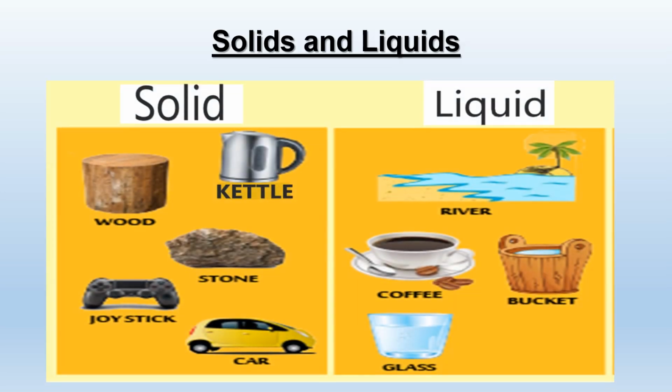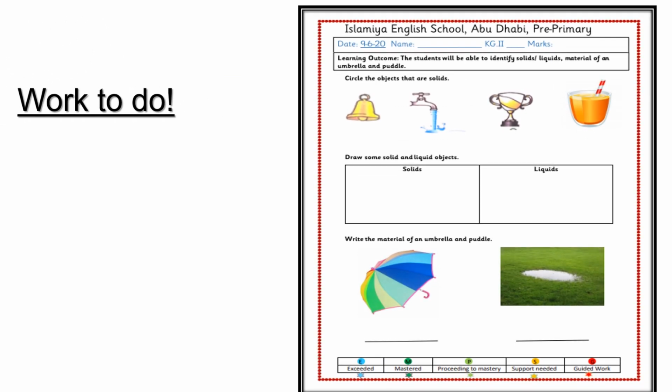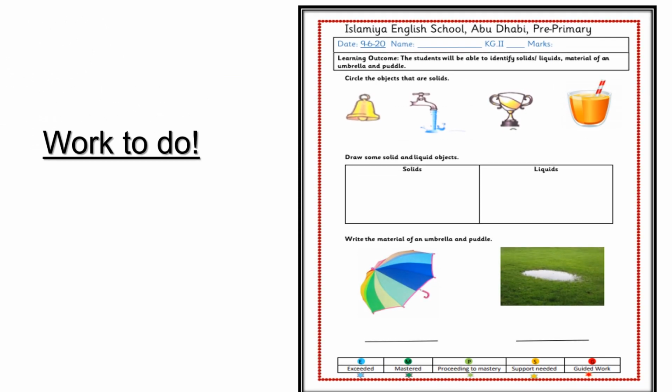Now students, here we have solid and liquid objects. Solids are the objects that cannot change their shape, and liquid is the material that is flowing and keeping no shape, such as water. In this assessment, the first question, circle the objects that are solid. In the second question, you can see two boxes, one for solids and one for liquids. You need to draw some solid and liquid objects. In the third question, you will write the material of an umbrella and puddle.